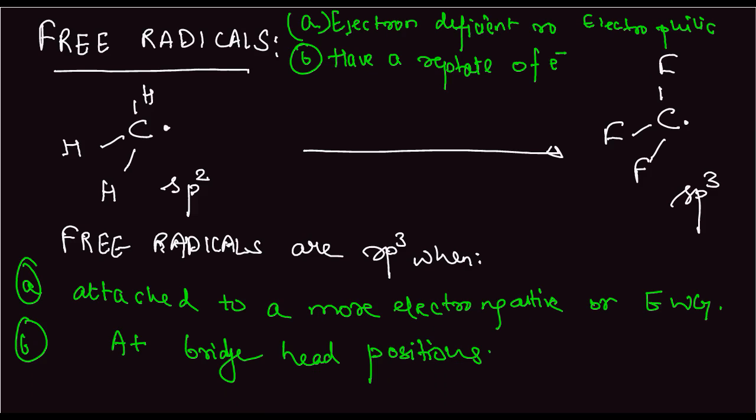Third, they are paramagnetic. Also, they can have both sp2 and sp3 hybridization.